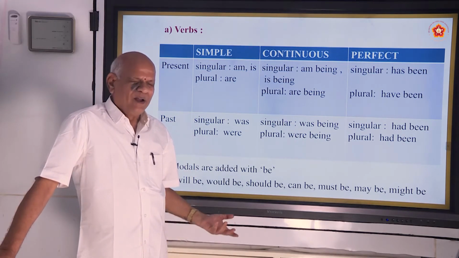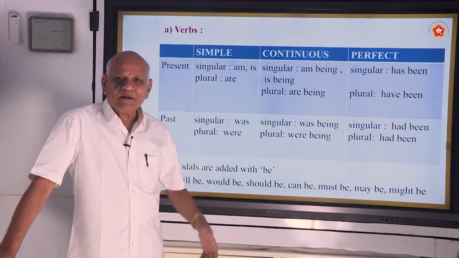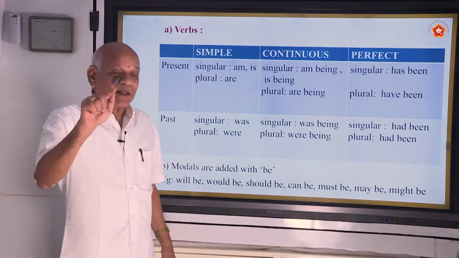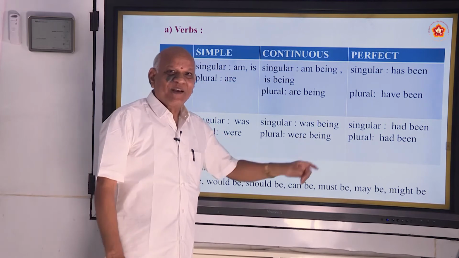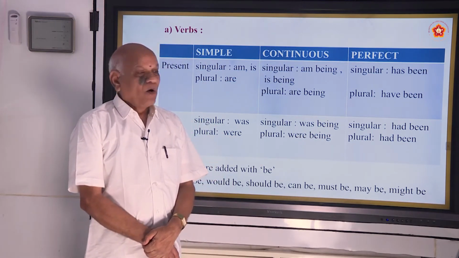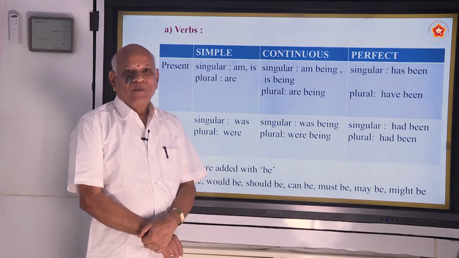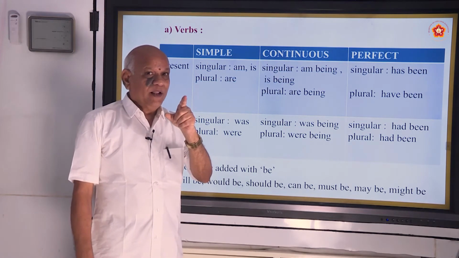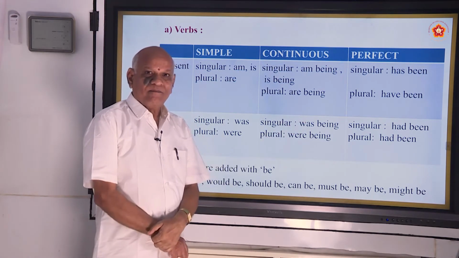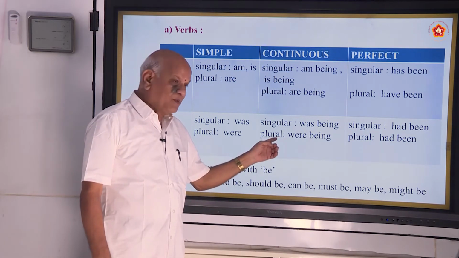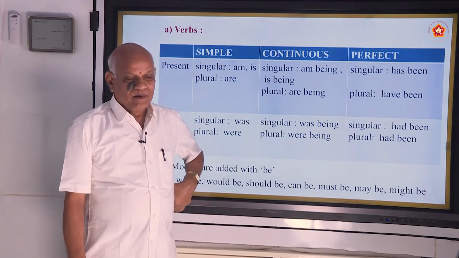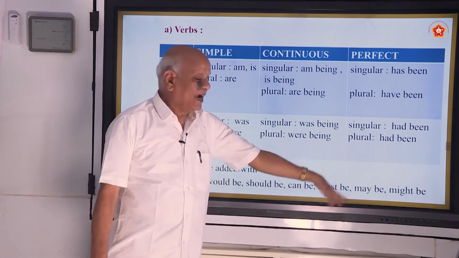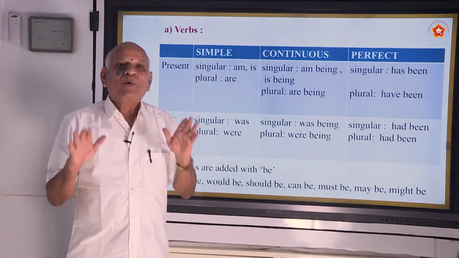I was watching, my mother was watching Mahabharata. Mahabharata was being watched by my mother. All the students were playing football. Football was being played. If the object is plural, this is were being. Okay. Then singular perfect had been and had been. Singular also had been, plural also had been.